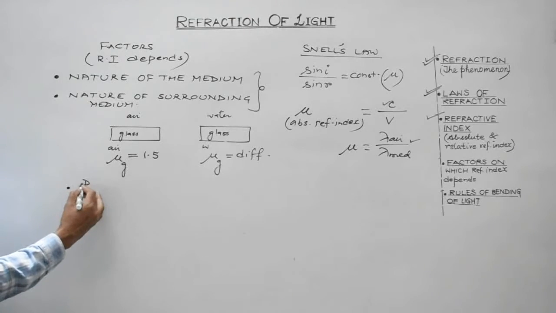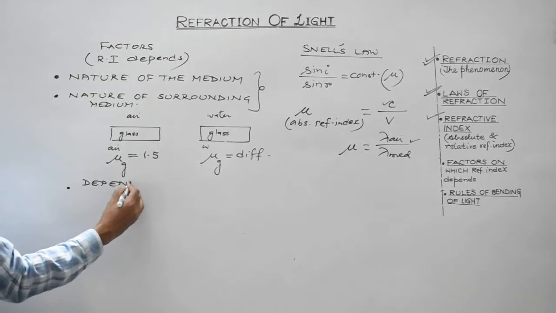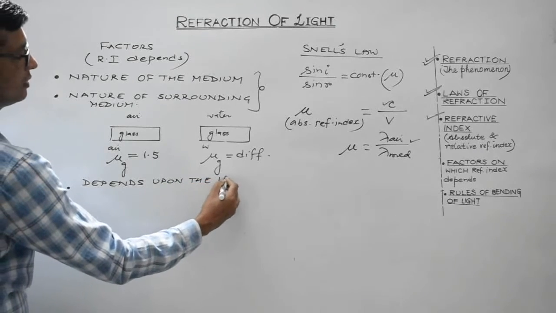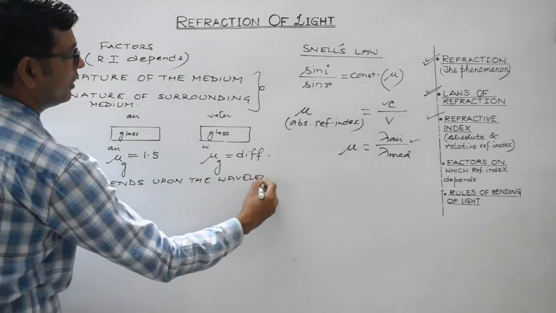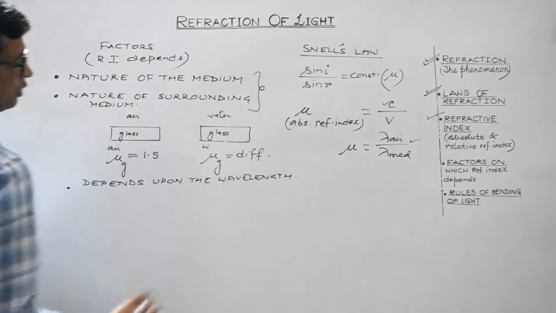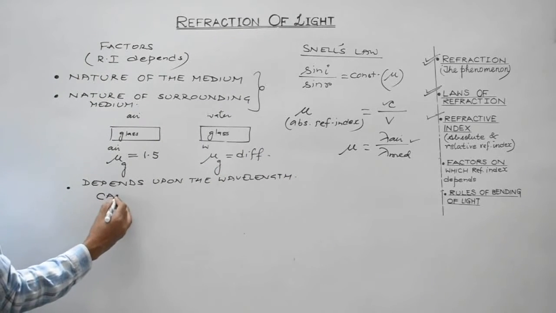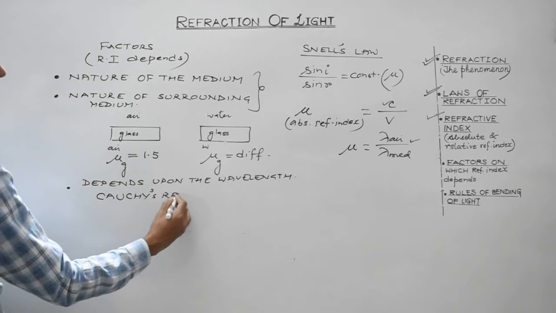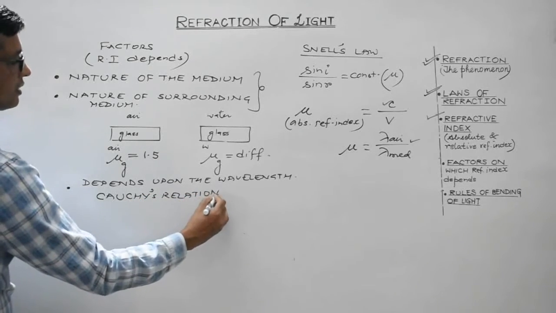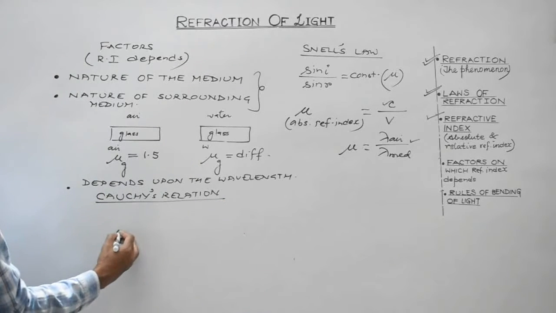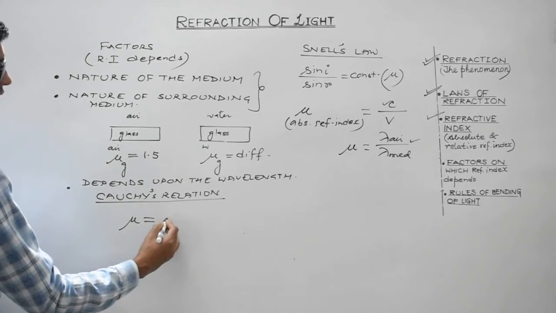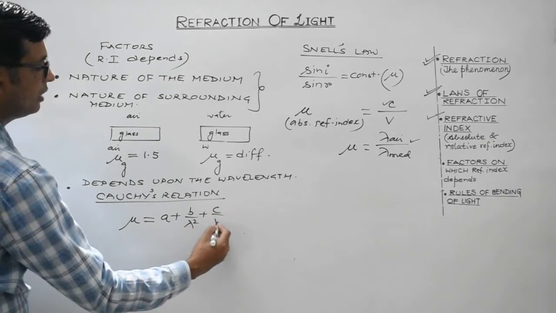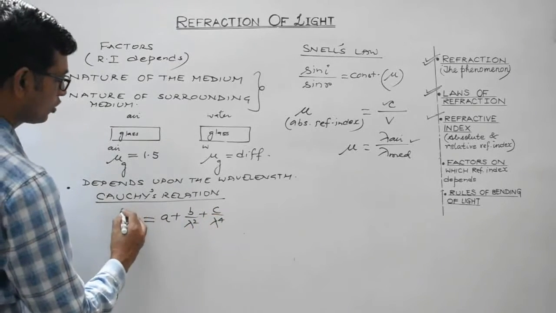Third, it depends upon the wavelength of the light. Look, there is a relation known as Cauchy's relation. It relates the refractive index of a medium with the wavelength. The formula is A plus B by lambda square plus C by lambda 4. This is known as Cauchy's relationship.